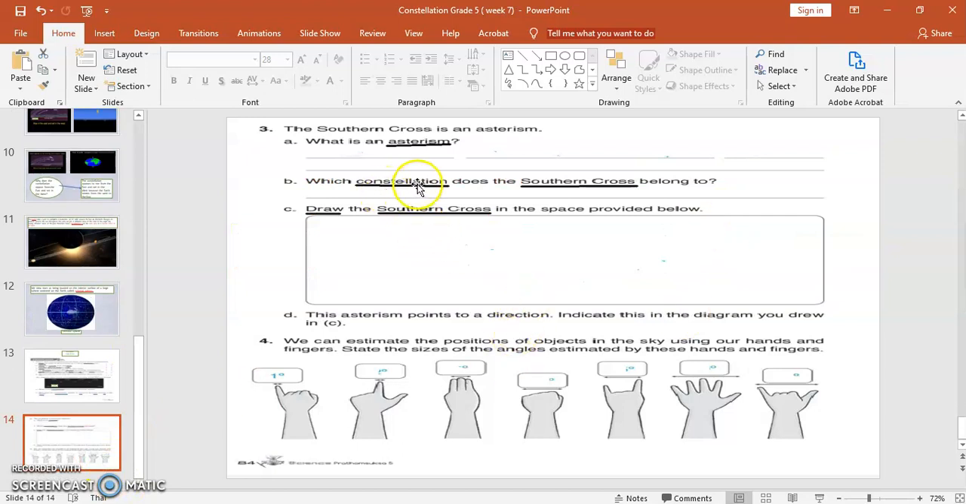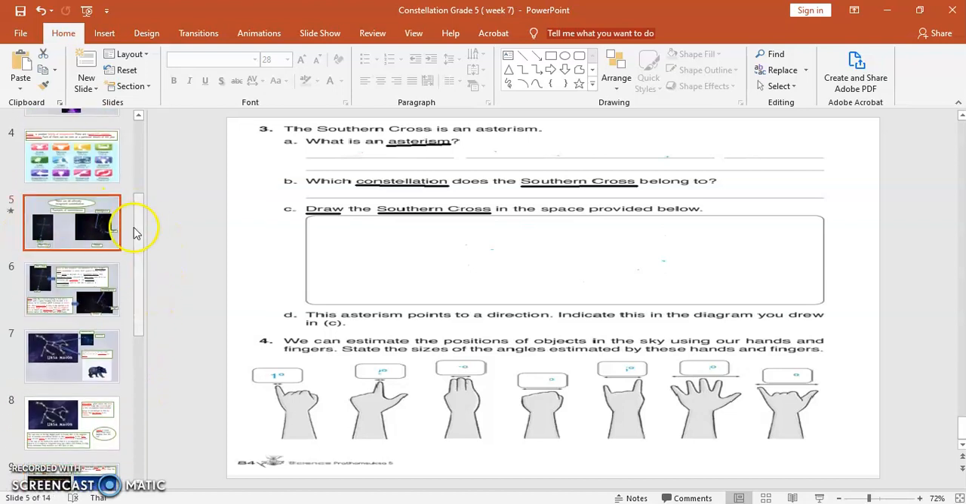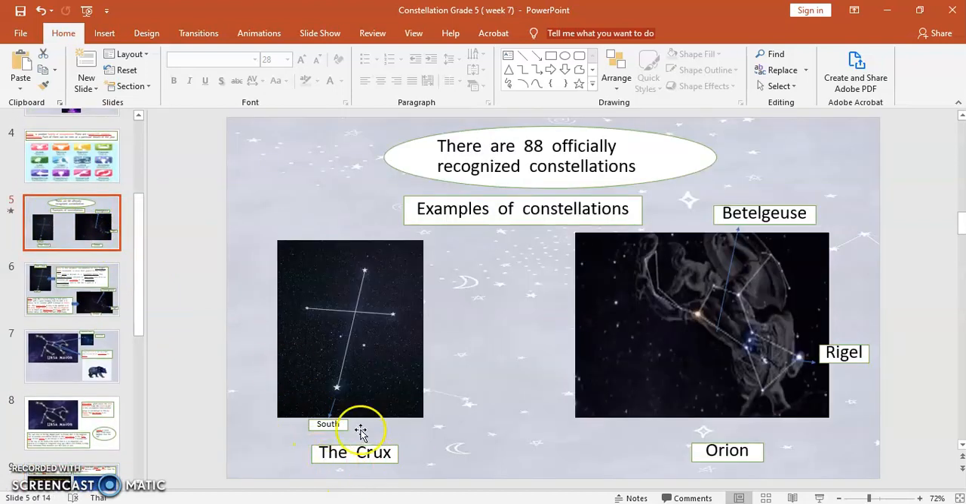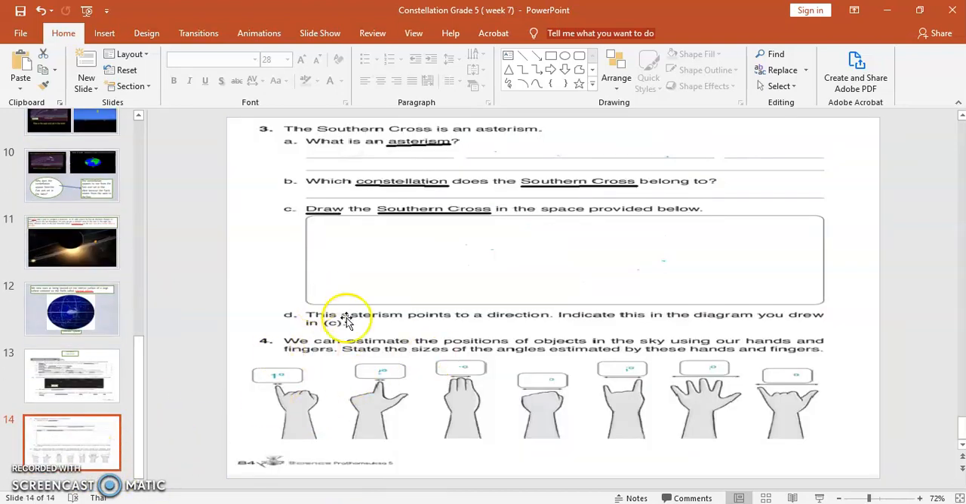Next: which constellation does the Southern Cross belong to? The answer is the Cross. Next: draw the Southern Cross. Then number 4: how many angles? Write the angles of these hands and fingers.